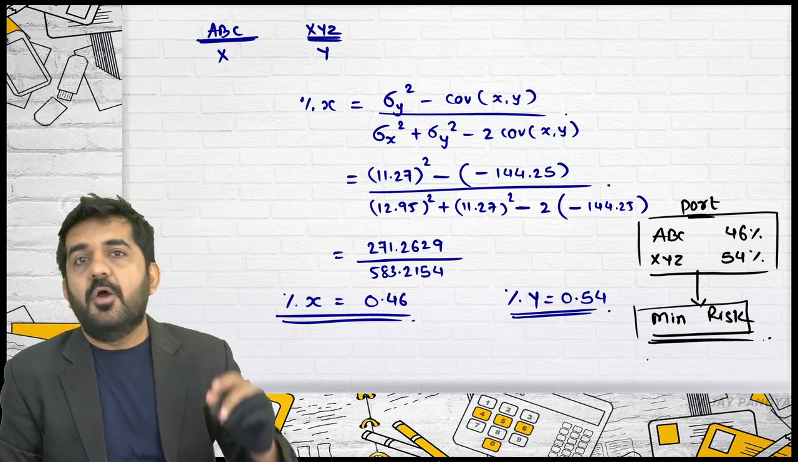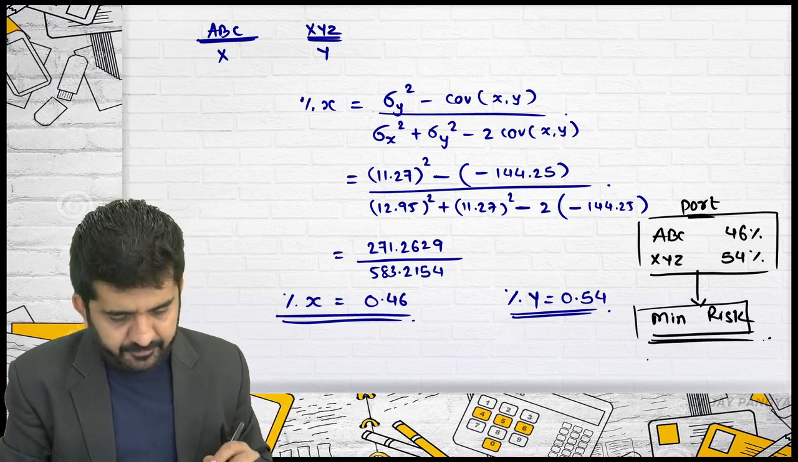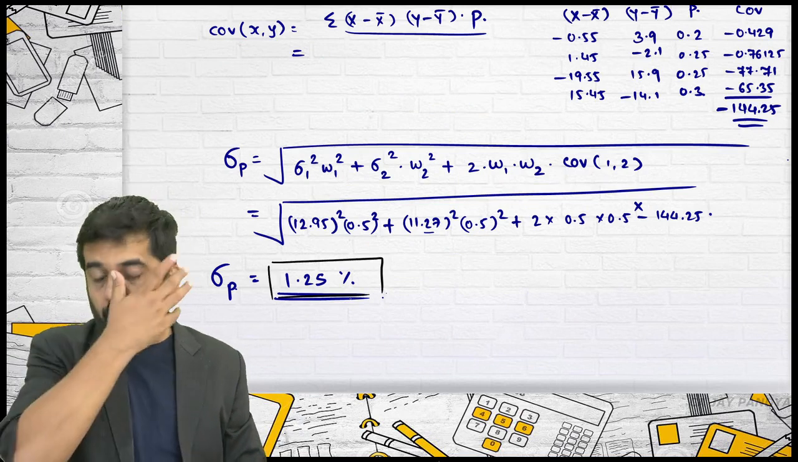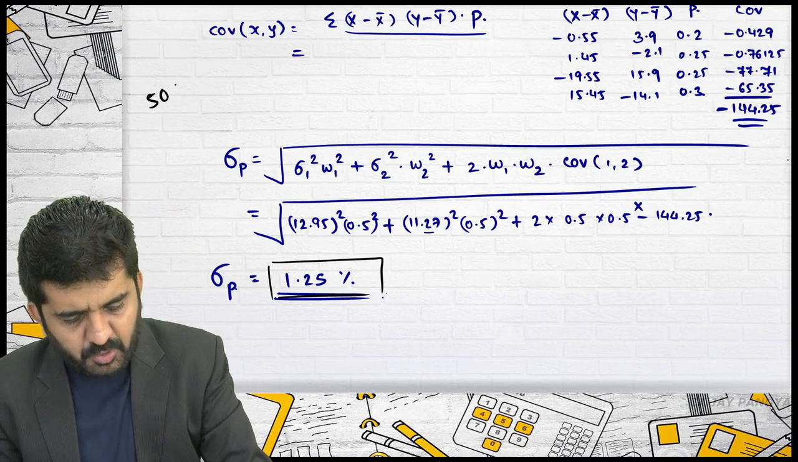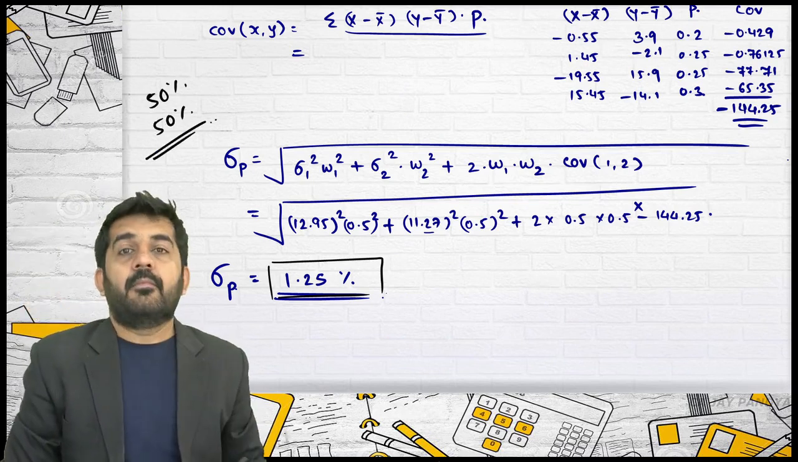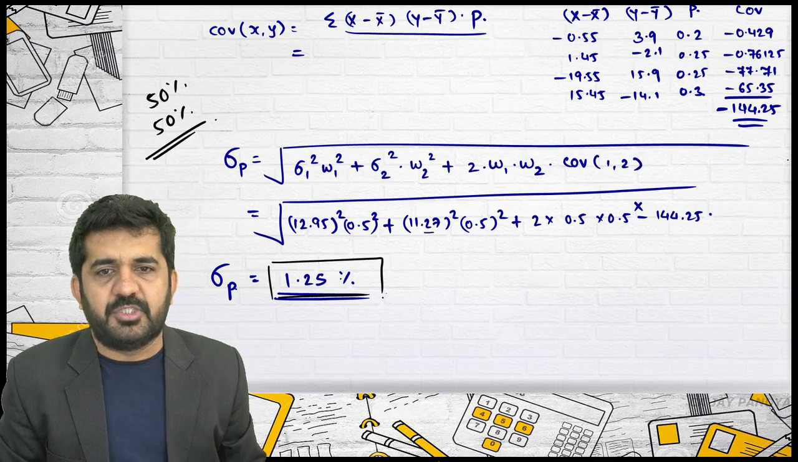My question to students is, here the risk will be minimum. Whether it will be less than 1.25% or more than 1.25%. That earlier combination was 50-50%. Whether it will be more than 1.25% or less than 1.25%.